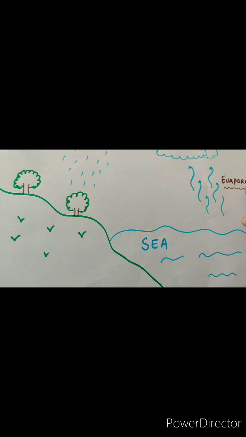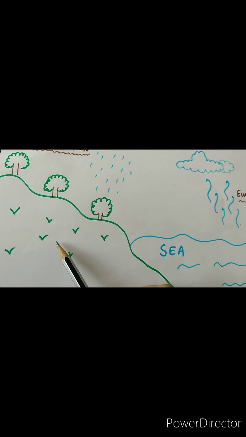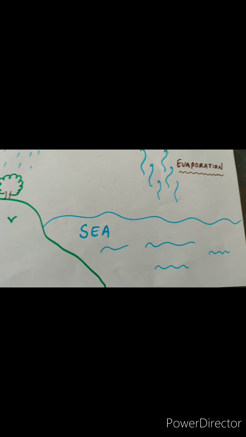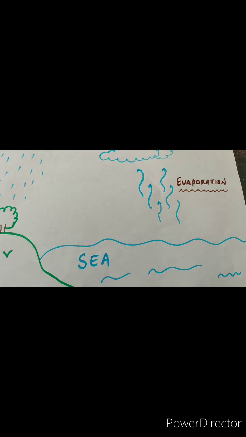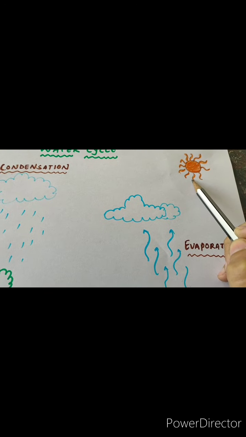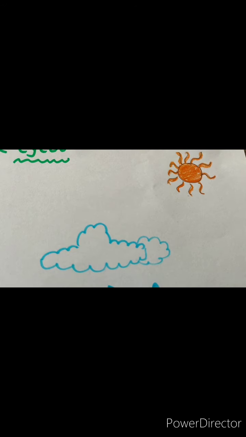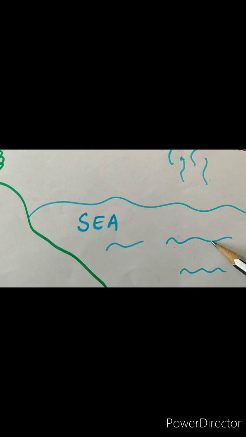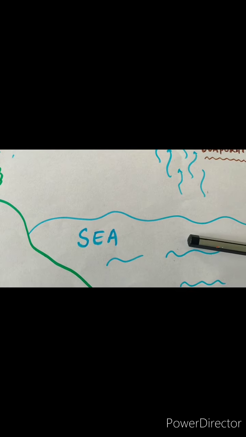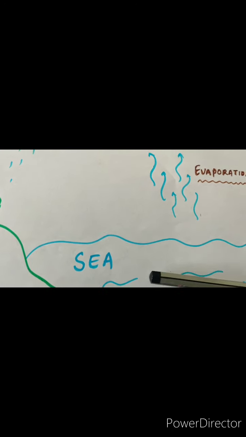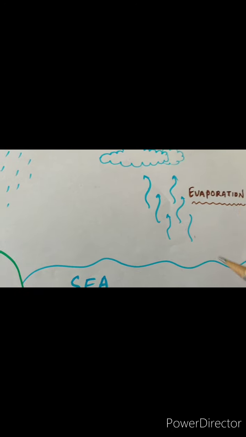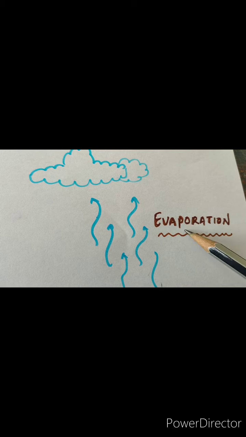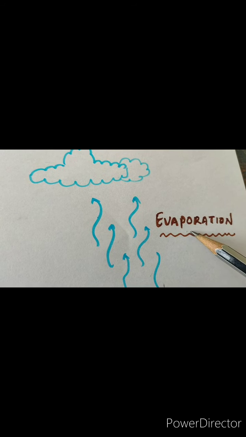Students, as you can see, on the earth there are some green parts, which means land part, and some sea part, right? Water bodies. So what happens during daytime? From the heat of the sun, the water gets heated, right? Water in the water bodies gets heated, and we know when water gets heated, what happens? Yes, water changes its form and is converted into water vapors. This process is known as evaporation. When water changes into water vapors, it is known as evaporation.